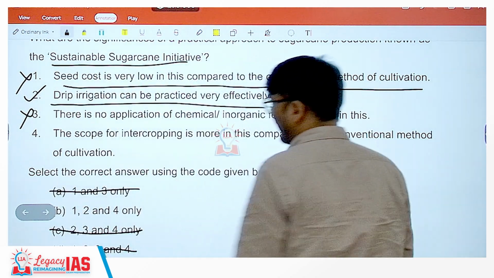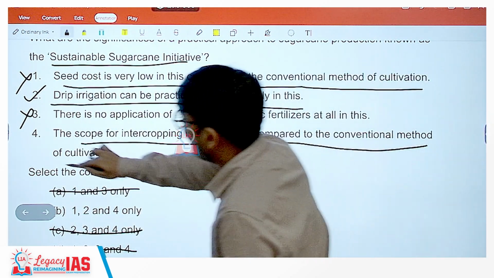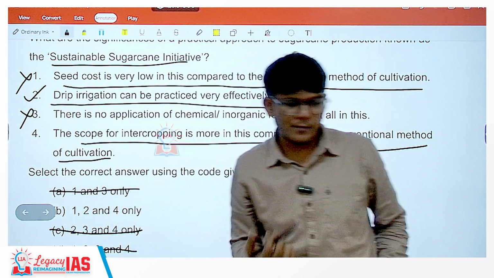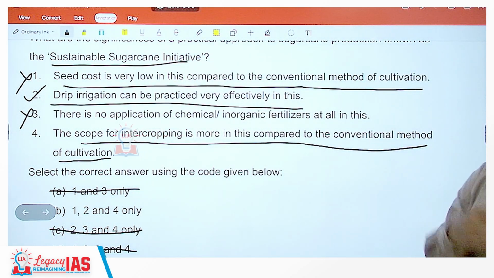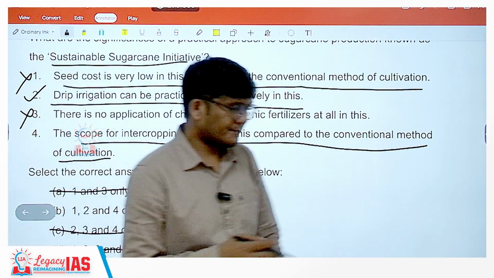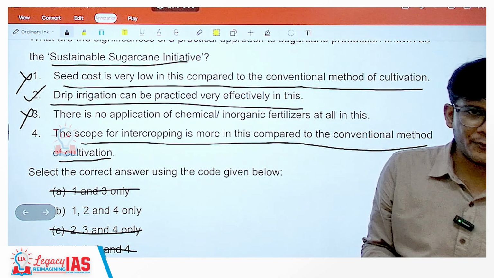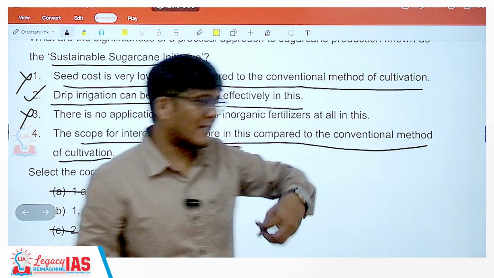But let us have a look at it. The scope for intercropping is more in this compared to conventional method. Yes, it will be more for intercropping. Why? Also because that's a part of sustainable development. You do intercropping, as in you have two different crops. One crop takes some nutrients, the other crop takes different nutrients.